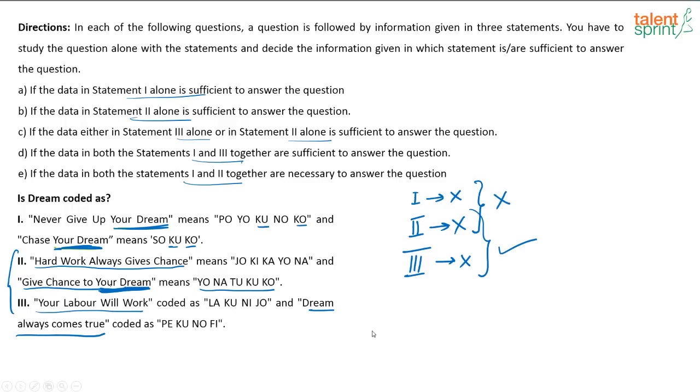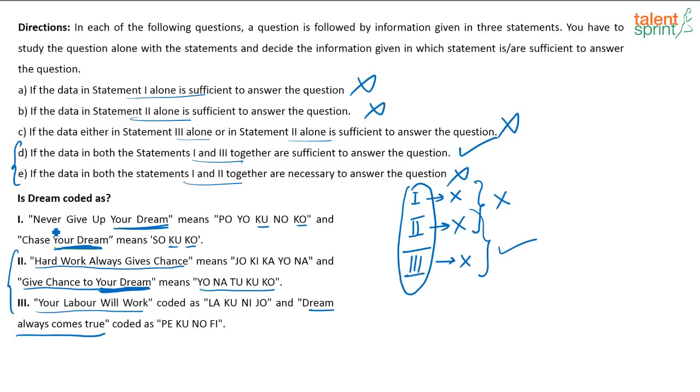This actually comes true but is not given in the options. So if you go by options, I know this is not my answer, and this is not my answer. If statement 2 alone or statement 1 alone, this is also not the answer. As soon as I check 1 alone, 2 alone and 3 alone, I can eliminate these. I just have to check these two options: 1 and 3, and 1 and 2. So 1 and 2 has gone wrong for me, so obviously this has to be the answer.